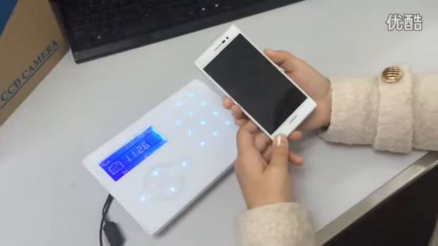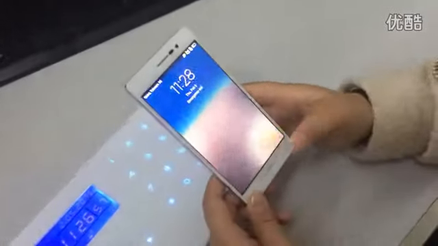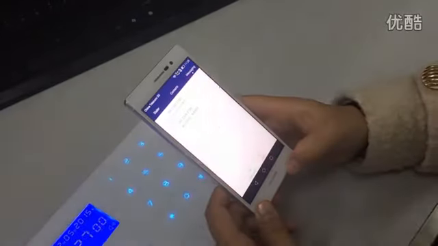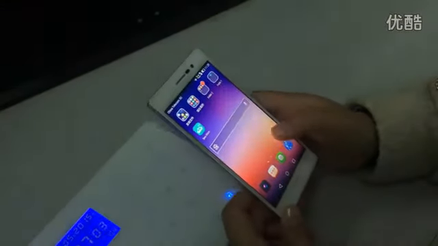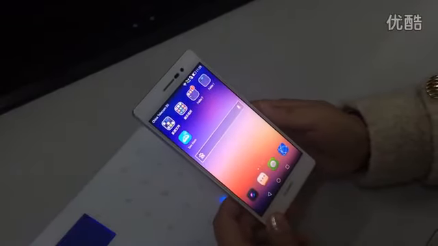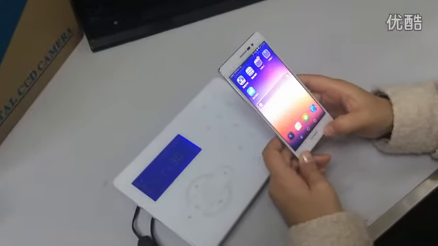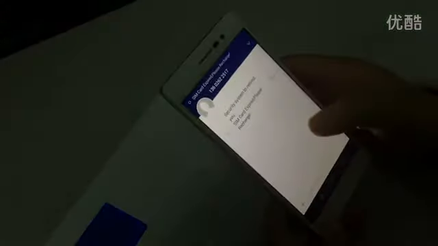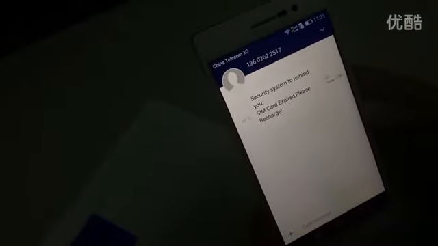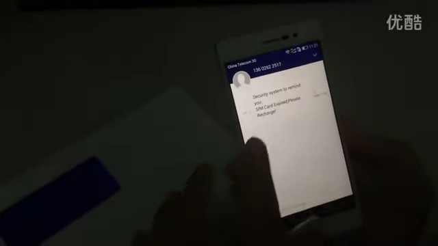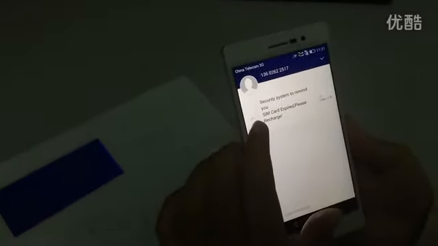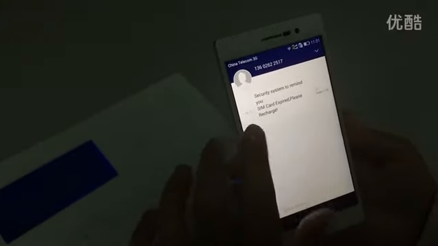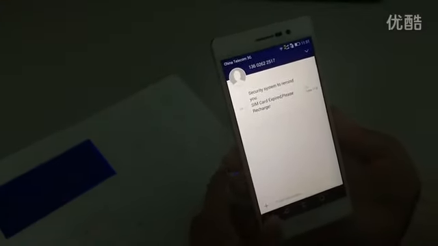I'm just waiting for the message. Okay, now we get the message. Security system to remind you, SIM card expired, please recharge. Because we set that today is February 5th, 10 days before or 10 days after that night, you will receive the message every day.